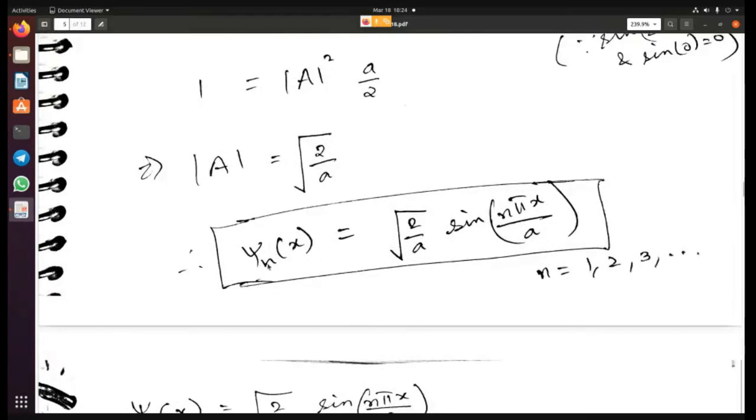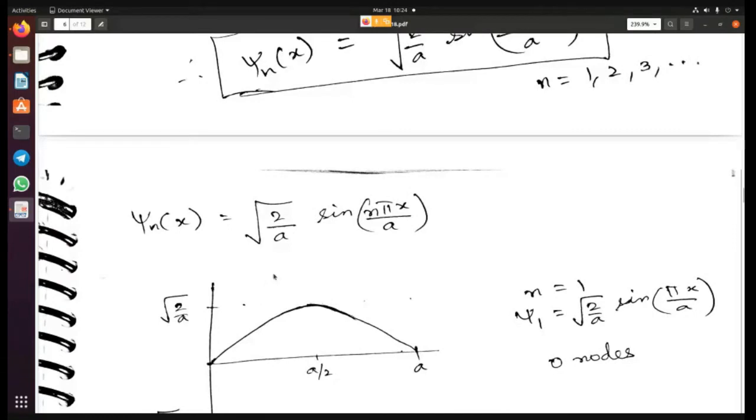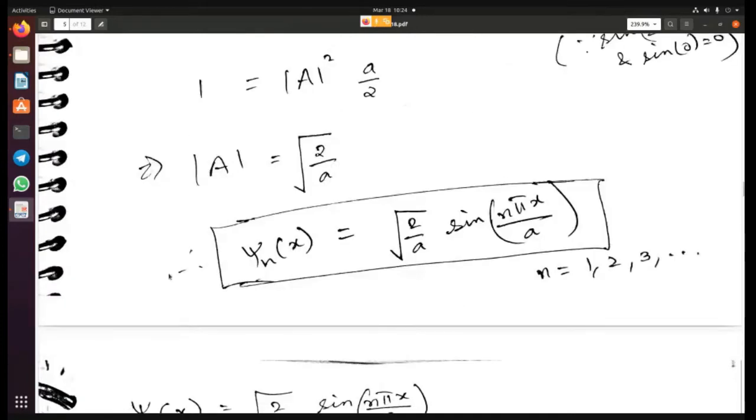Each n value represents one eigenfunction, one eigenfunction for one particular level of energy. So psi 1 of x represents the eigenfunction, or the wave function, that corresponds to the first level of energy. Psi 2 of x is the wave function corresponding to the second level of energy, and so on. Like in all the other problems, we also need to visualize what these wave functions look like. Any questions up to this point?